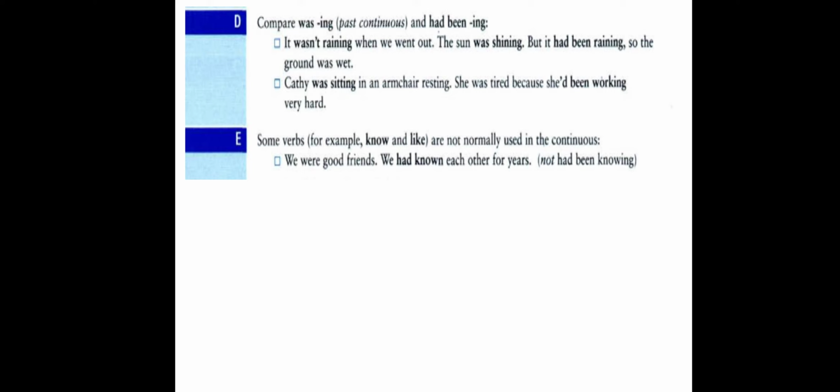So, number E, some verbs, for example, know and like, are not normally used in the continuous. We know that the verbs know and like are stative verbs. They are not dynamic verbs. They must be used in the present simple or past simple, but not in the present continuous or past continuous.